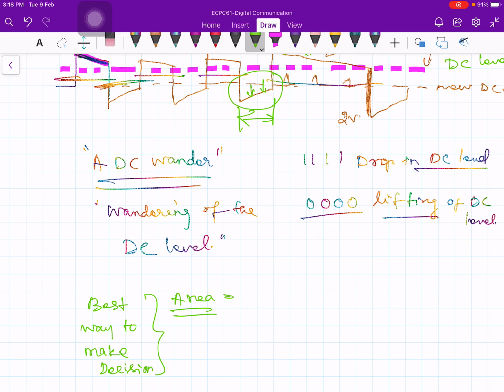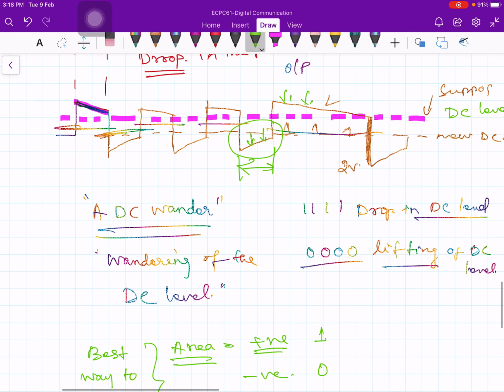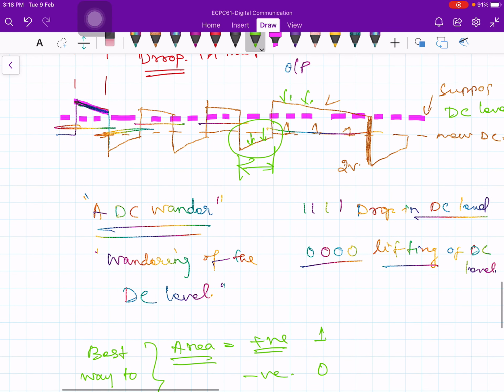If the area is positive, then decide 1 was transmitted. The area is largely positive, you can declare that 1 was transmitted. On the other hand, if the area mostly comes under 0, negative, then you will declare 0 was transmitted. That's how you will make the decision at the receiver.